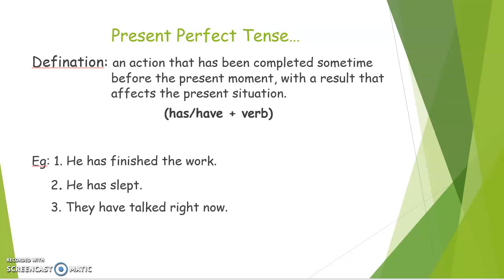Let's see examples. He has finished the work, meaning recently he has finished his work, is a present perfect tense. Next example, he has slept. Just now he has slept. The last example is, they have talked. Right now their discussion is already over, but just recently it has been over, which is known as present perfect tense.